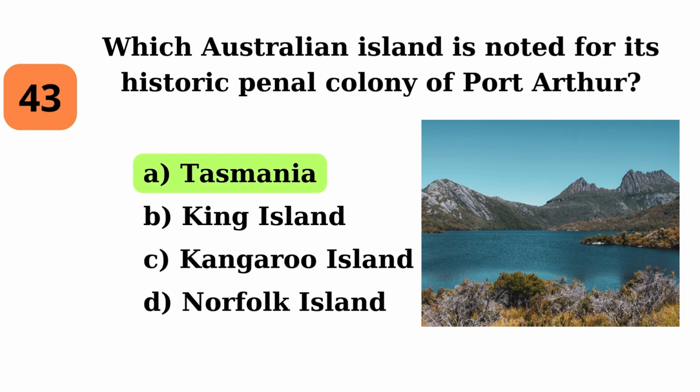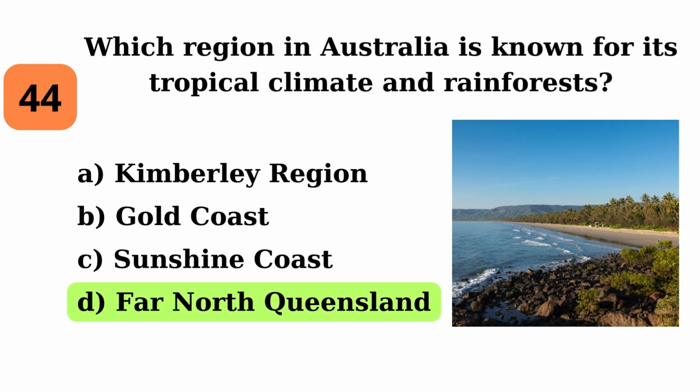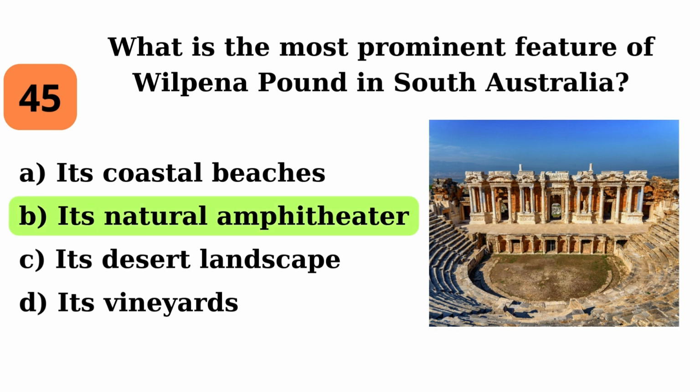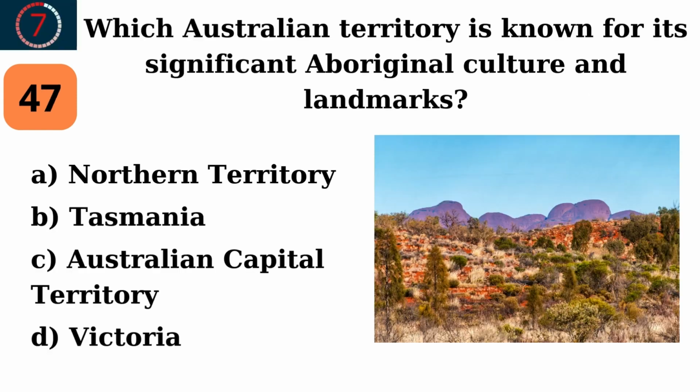Tasmania. Which region in Australia is known for its tropical climate and rainforests? Far North Queensland. What is the most prominent feature of Wilpena Pound in South Australia? Its natural amphitheatre. What is the dominant wine region in South Australia known for its Riesling? Clare Valley. Which Australian territory is known for its significant Aboriginal culture and landmarks?